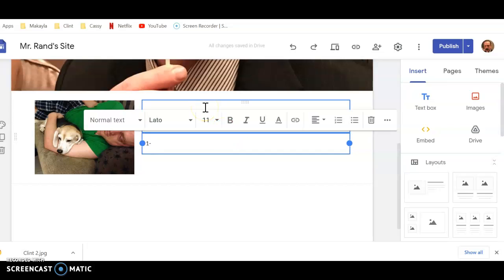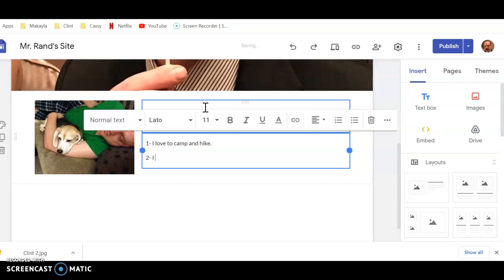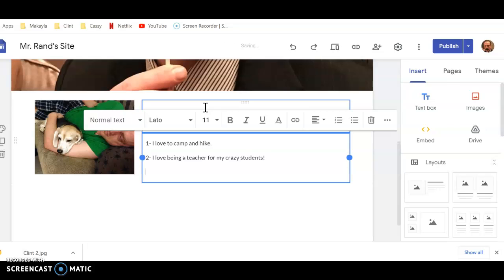All right, now I have to do 5 fun facts. So number 1, I love to camp and hike. Number 2, I love being a teacher for my crazy students. Number 3, I am very happy to be in Taiwan.